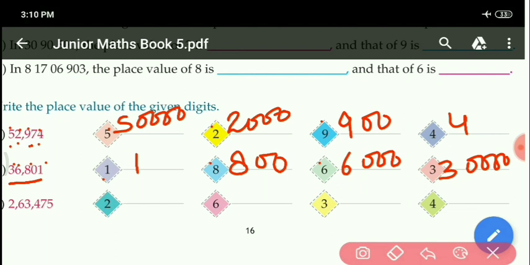Similarly, next part. 2,63,475. Here 2 is given. So 2 is given at the lakh place. So what will be the place value of 2? 2 lakh.